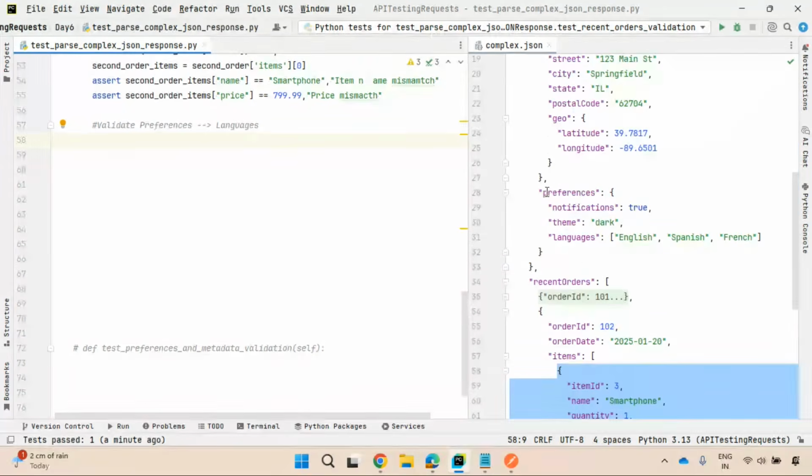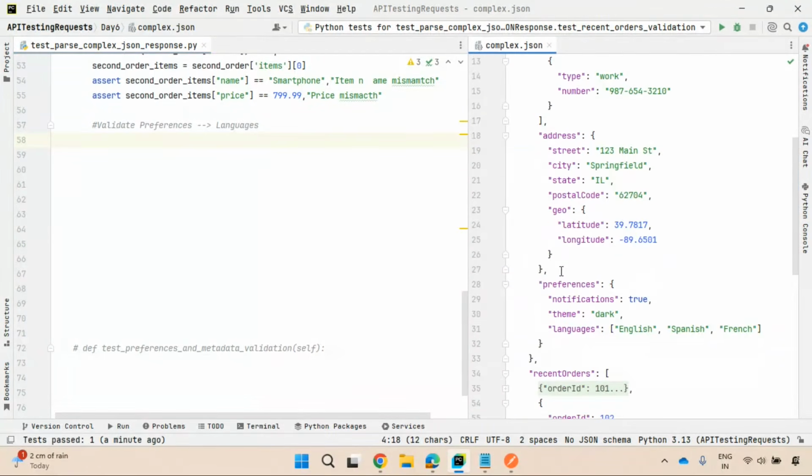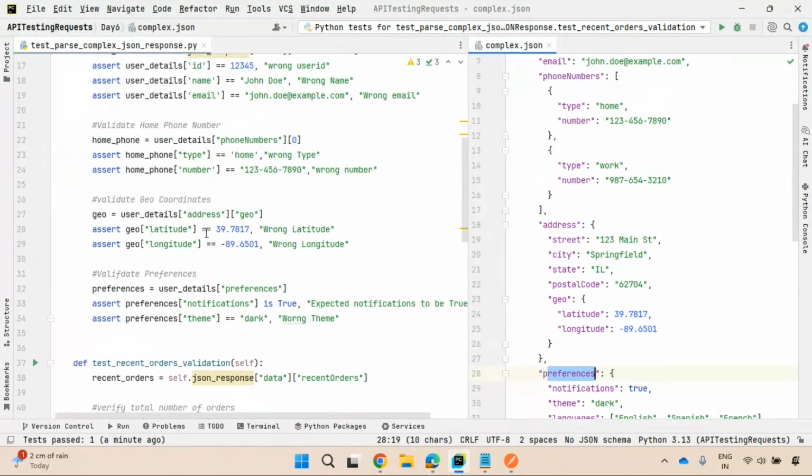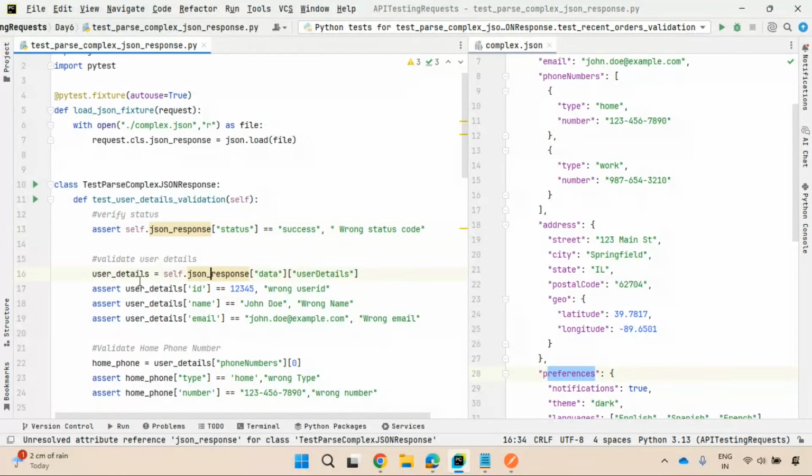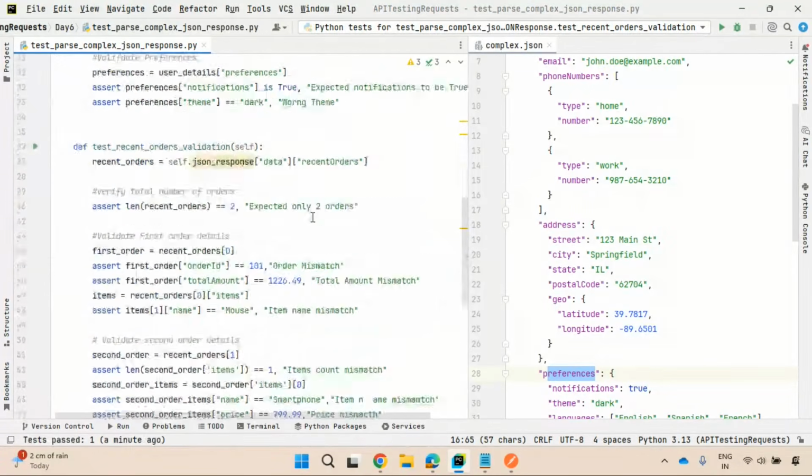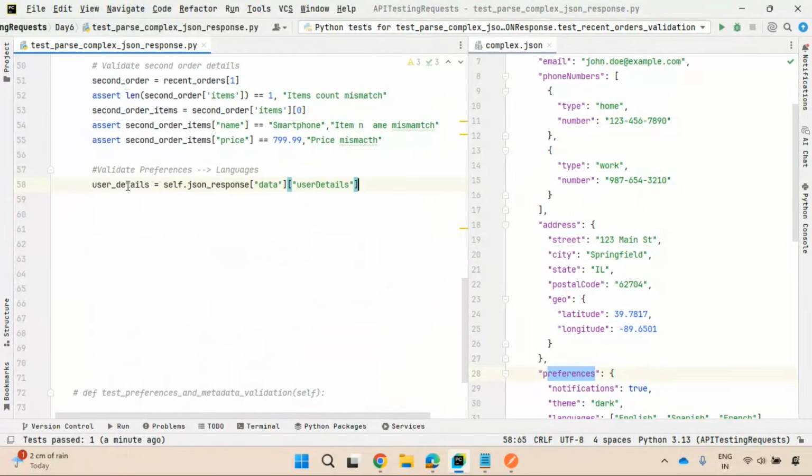I have these preferences inside this user details only, right? Yes. So I'll try to modify this. In self.json response, you have data, user details. In the user details, I have preferences, right? I'll capture these preferences.